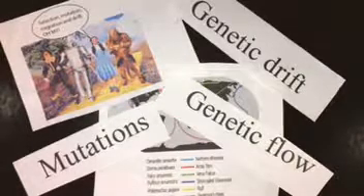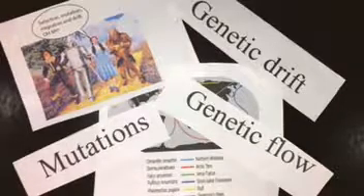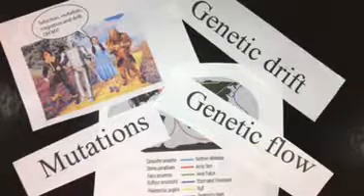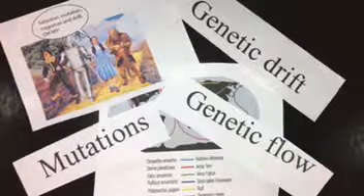From the theorem, we can tell the kinds of factors that cause allele frequencies to change. These factors are the forces of evolution. There are 4 forces, and they are mutation, gene flow, genetic drift, and natural selection.